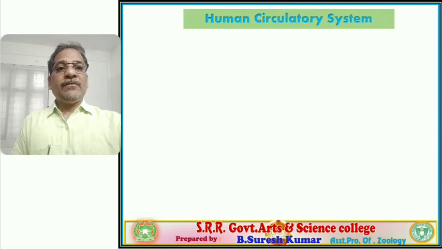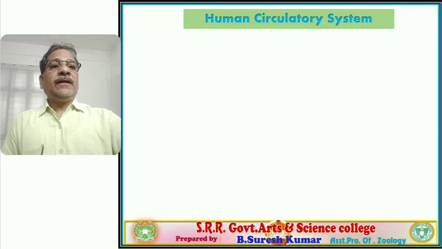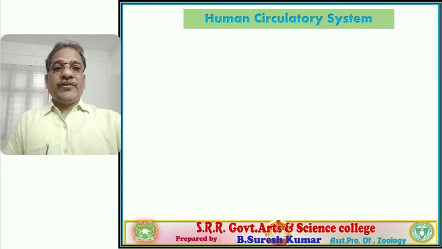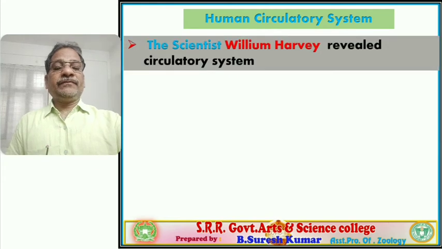Let us discuss the next concept, the human circulatory system. Okay, listen students, the human circulatory system was revealed by the scientist William Harvey.